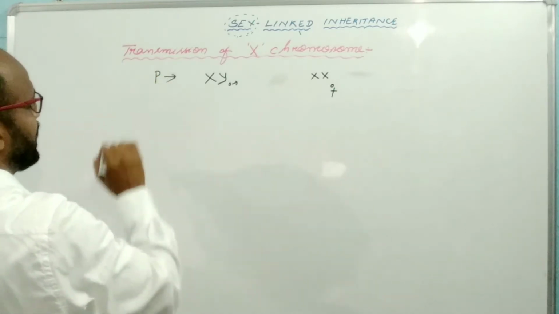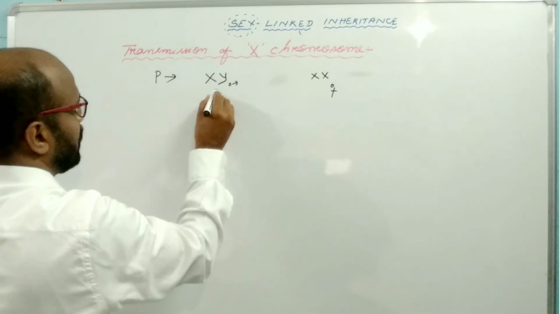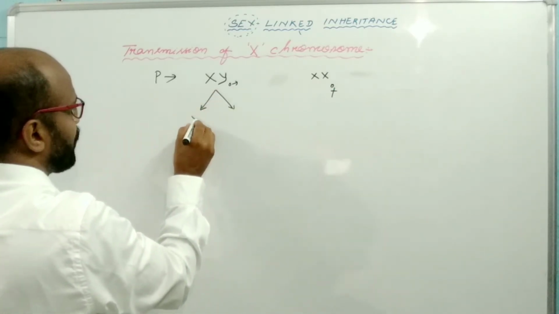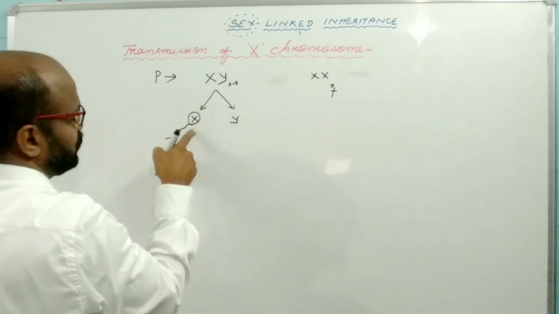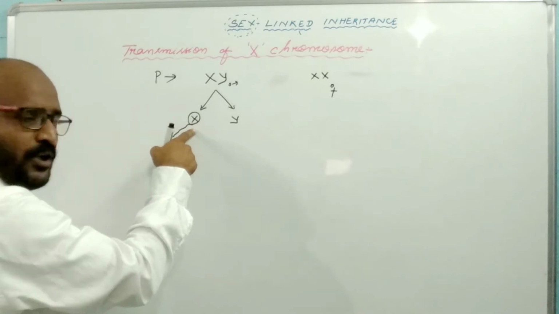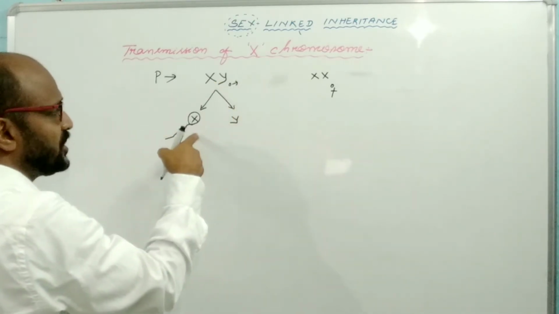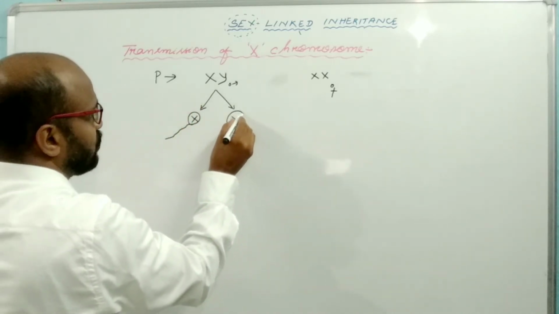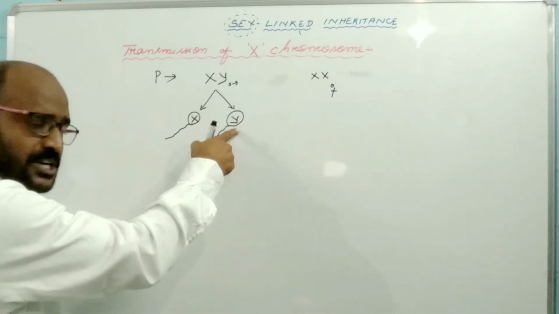Suppose this is the parental generation. The male parent produces two different types of sperm: 50% of sperm having one X chromosome in association with a haploid set of autosomes. This is the gamete, which contains the haploid set of autosomes as well as one sex chromosome. The other sperm contains one Y chromosome and a haploid set of autosomes.